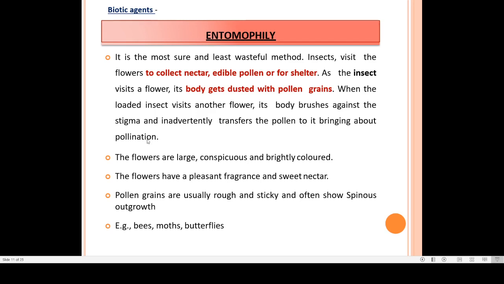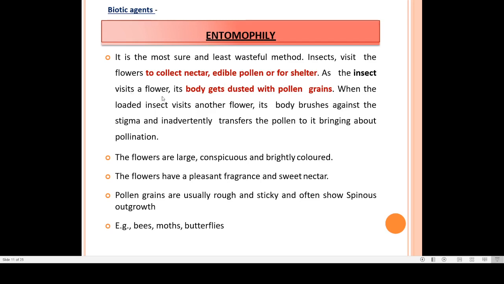Now let us come to biotic agents. The first biotic agent that we will see is the insect. And when insects are involved in the process of pollination, it is called entomophily. Here insects visit the flowers to collect nectar or edible pollen or for shelter. These three things are the rewards for the pollinator or insect.